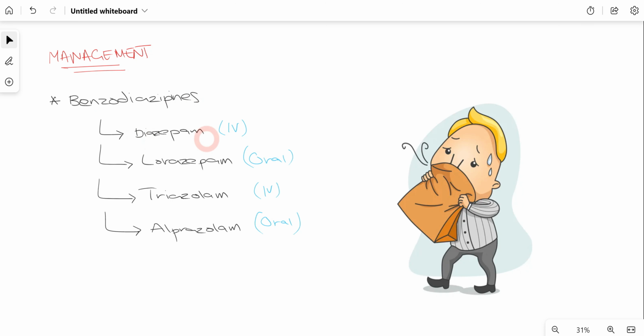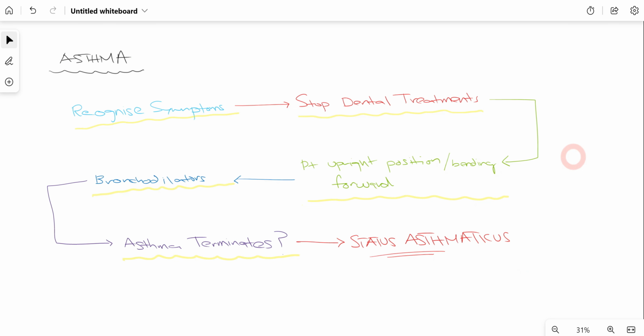We can go for diazepam IV, lorazepam orally, triazolam IV, alprazolam oral. So these are the medications which can be given to the patient. These medications have a single target, that is to reduce the anxiety and stress of the patient. And when these two triggers have been handled, the patient eventually gets better and the hyperventilation is gone. So this is how we'll treat a patient who is suffering from hyperventilation.